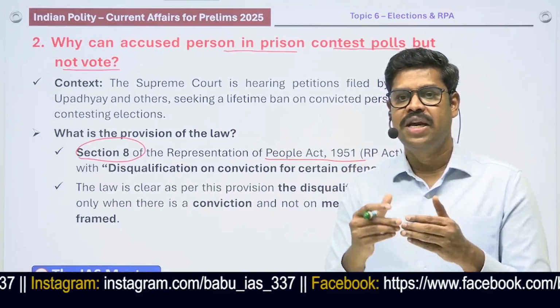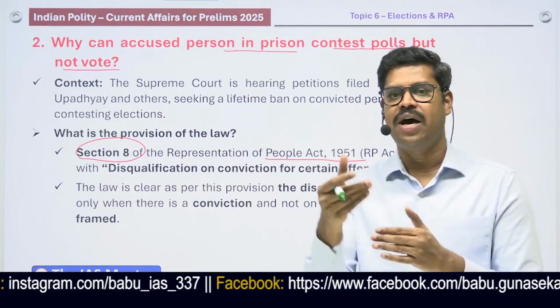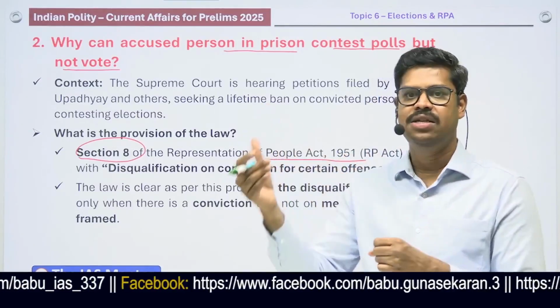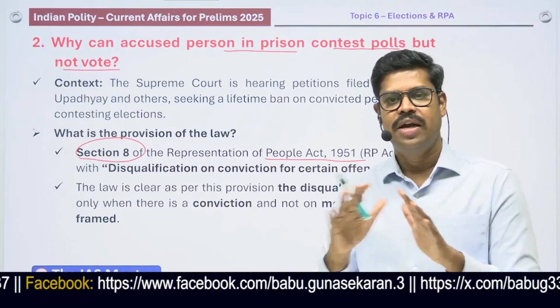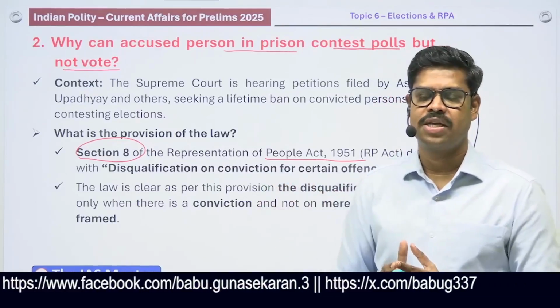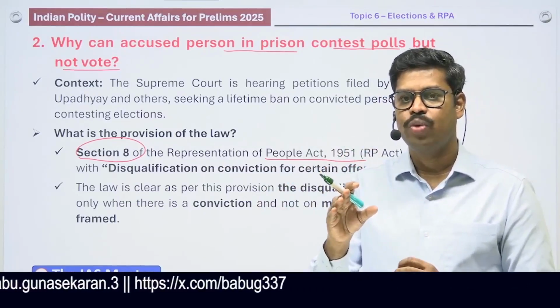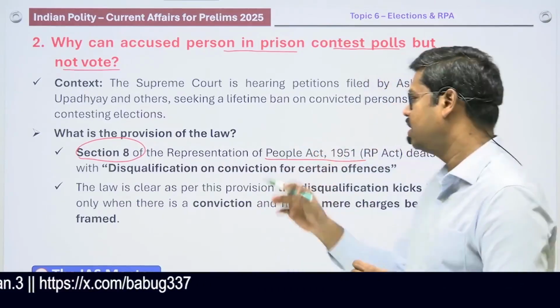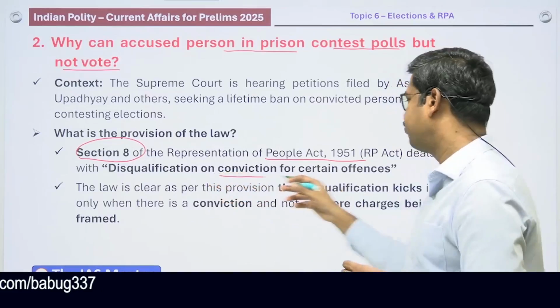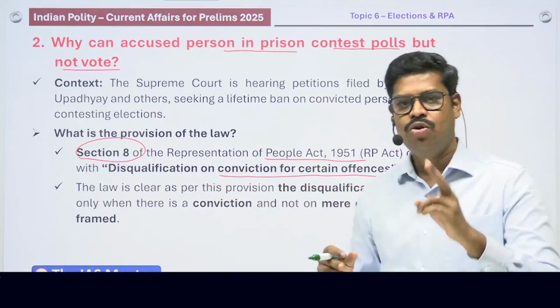Suppose merely a charge is framed against the individual and the trial is still happening in a court of law, that does not disqualify an individual from contesting election. An individual is disqualified from contesting election when he is convicted in a court of law for certain offences. Now, there are two types of convictions.